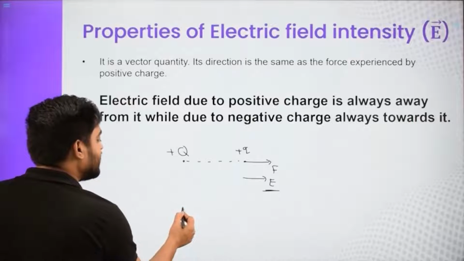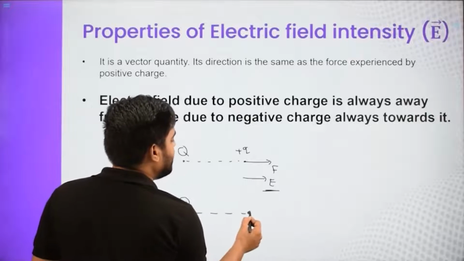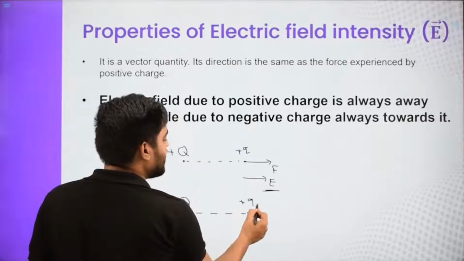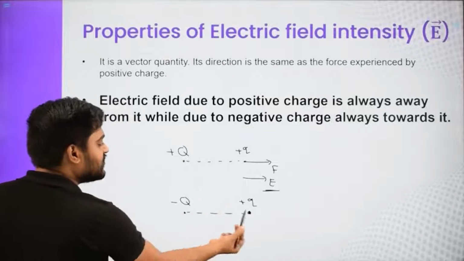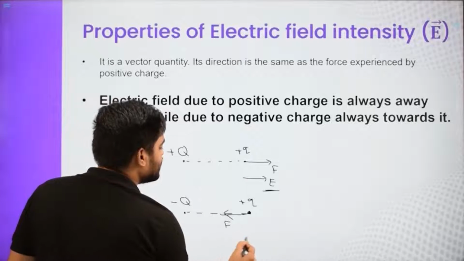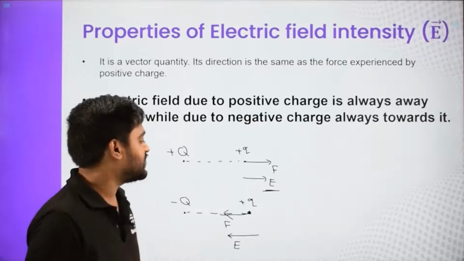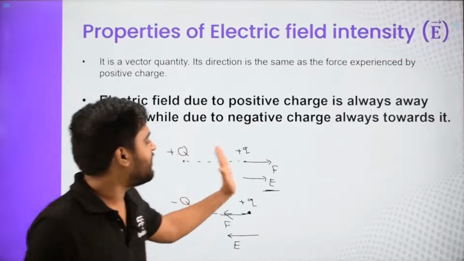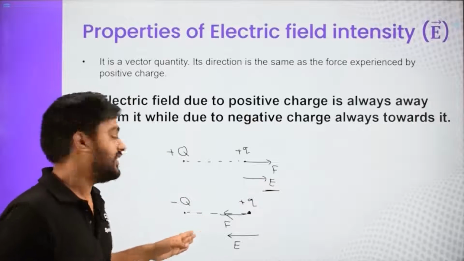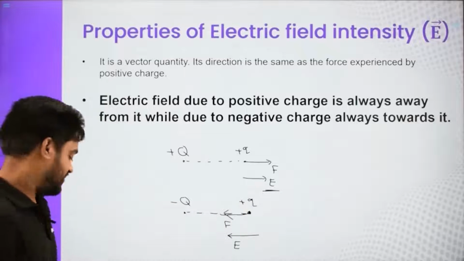What if the original charge is a negative charge? So we will say that I want to check electric field intensity at this point. So put a positive test charge and check the force. So this negative charge will attract this positive charge, and eventually this is the direction of force. So we'll say direction of electric field intensity is same as this force. So due to positive charge, it is away from the positive charge itself, or we can say radially away, and due to this negative charge, it is towards the negative charge.